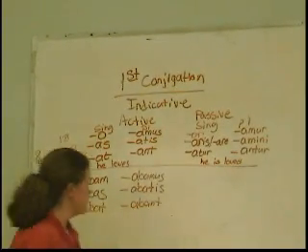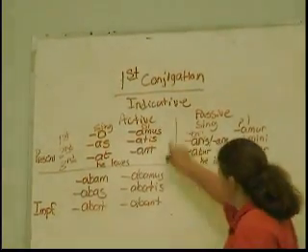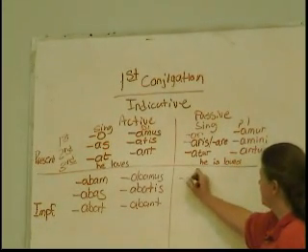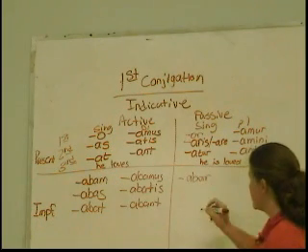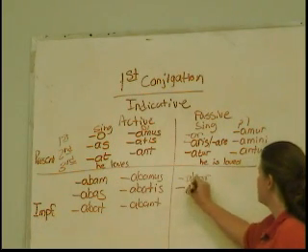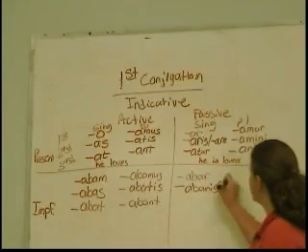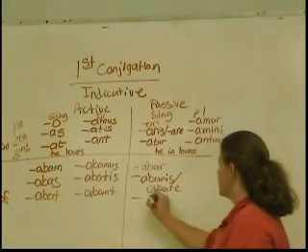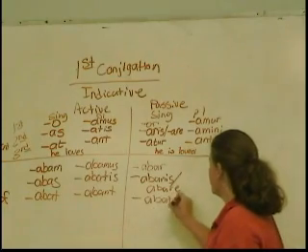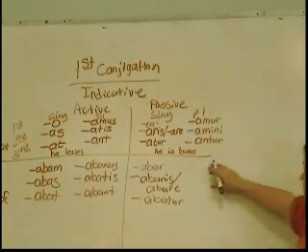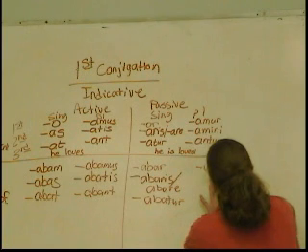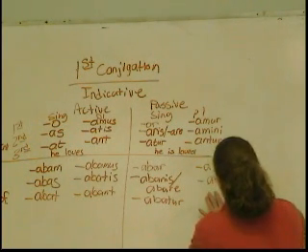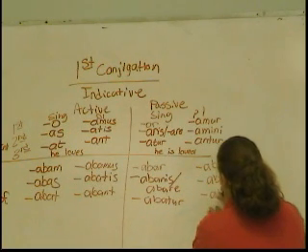Okay, now in the passive, what's the first person singular? Abar. Second person singular? Abaris or abare. And abatur. Plural? Abamur. Abamini. And abantur.